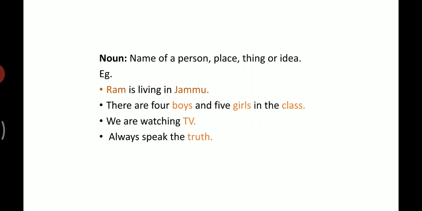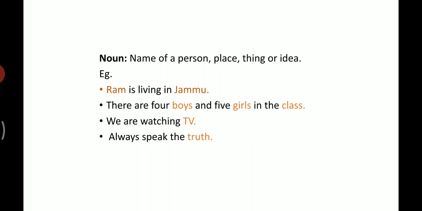There are 9 parts of speech in English grammar. You need to have a clear understanding of these in minimum words. Now, let us begin with noun. Noun is a name of a person, place, thing, idea.